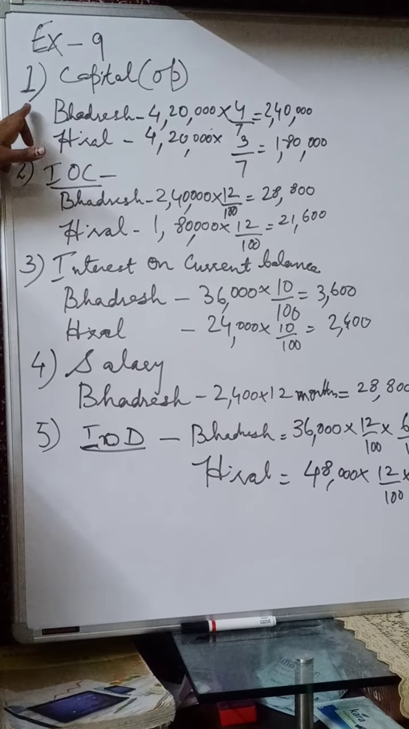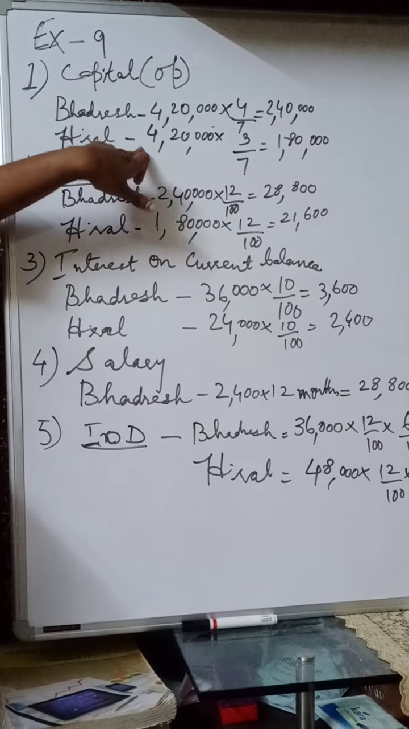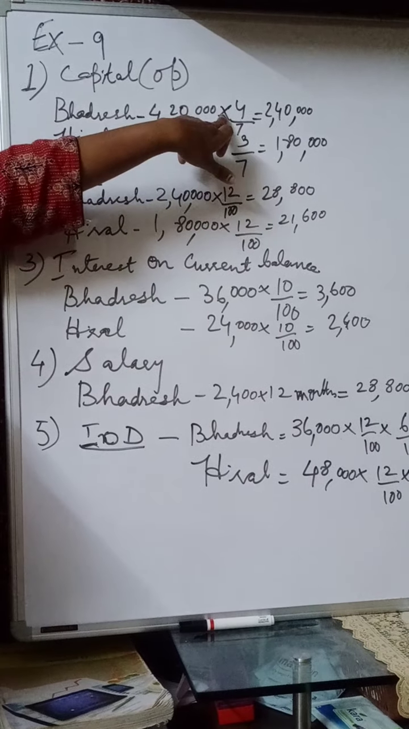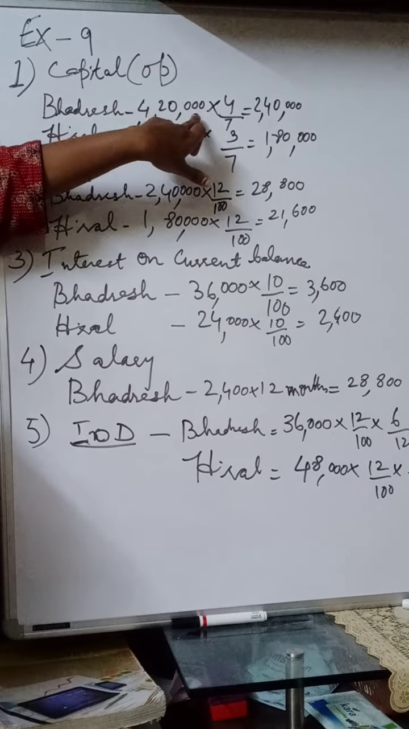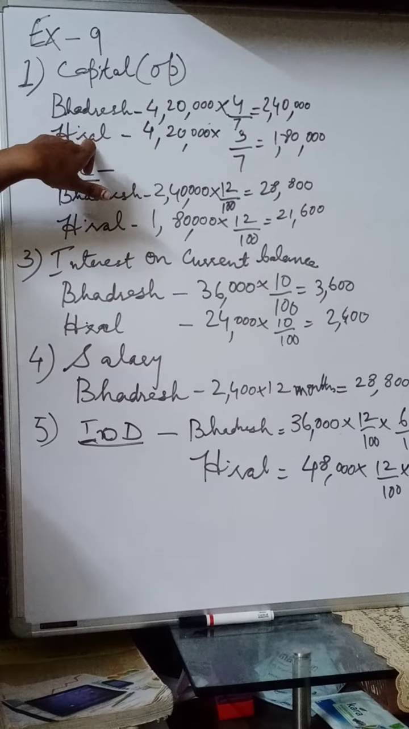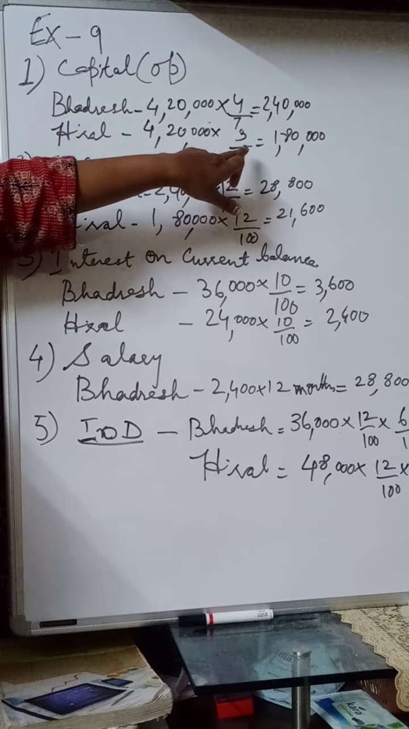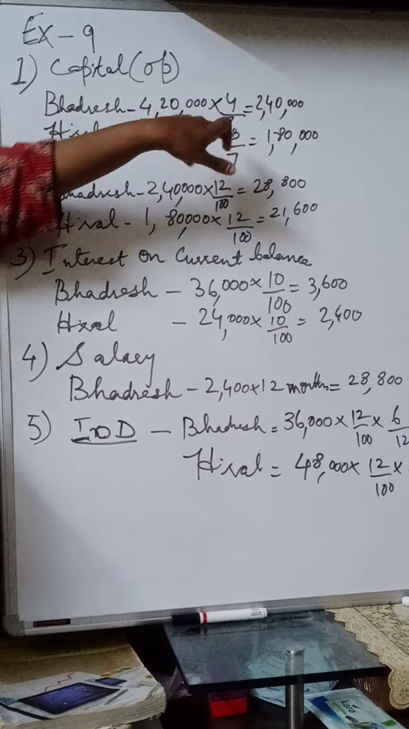So the first calculation is capital proportion, opening capital divided amongst the partners in their capital proportion. Bhadresh: 4,20,000 into 4 by 7, so 2,40,000. Hiral: 4,20,000 into 3 by 7, 1,80,000. So this is 4 is to 3.